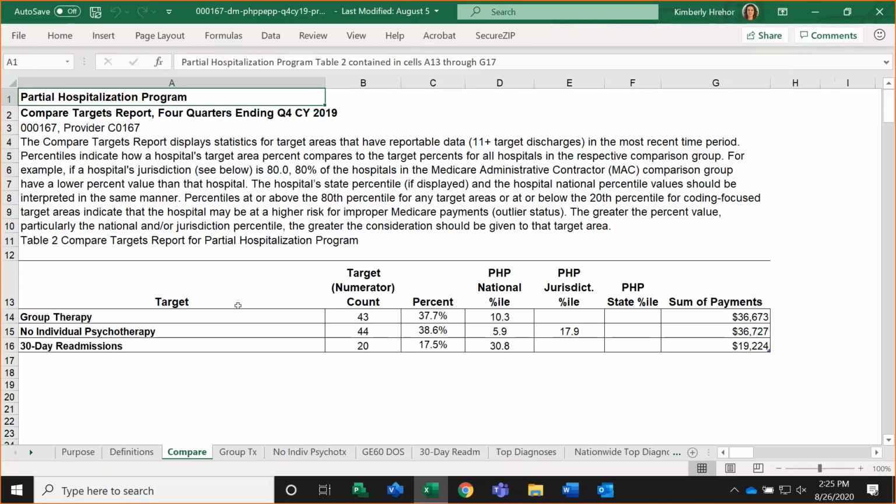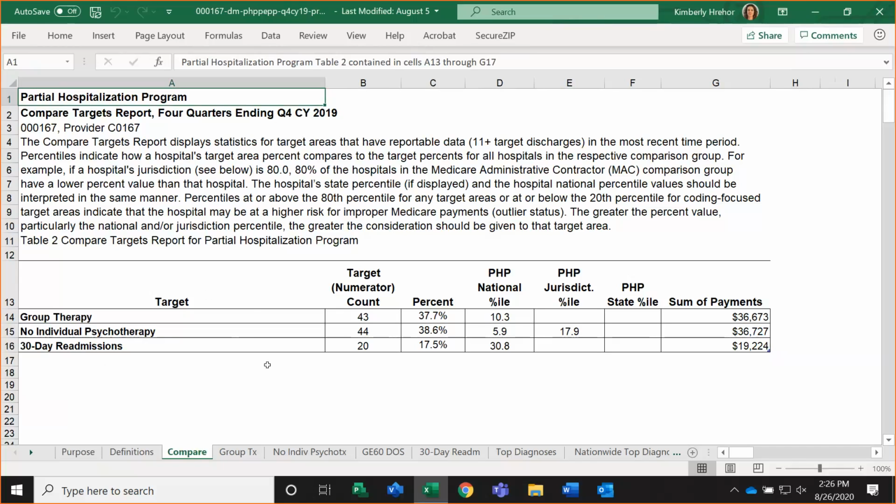You will also notice that this report looks much more compact than it has in years past. And that's because we have removed the description from the target area, I guess you can say definitions.